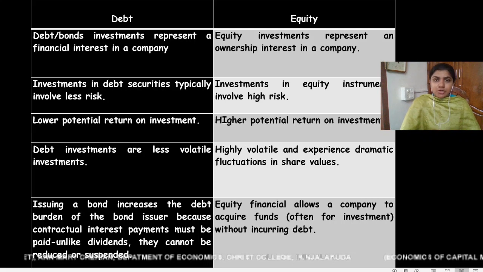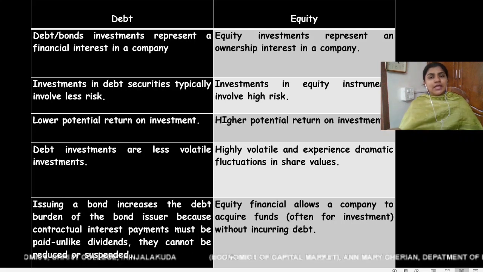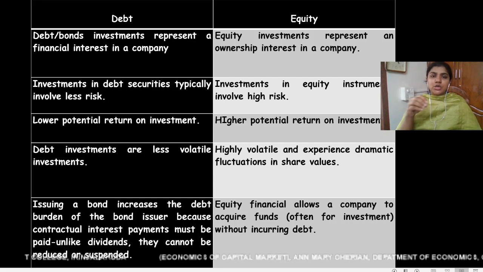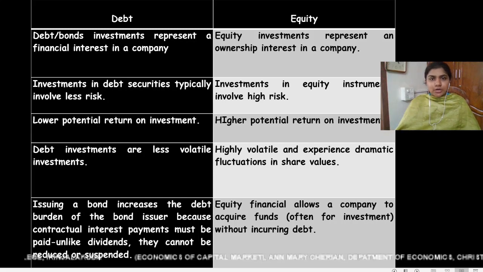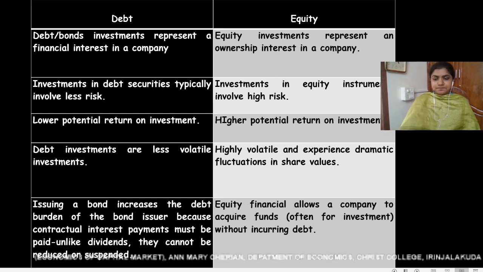For example, even though a company is running in loss, the company is obliged to pay the rate of interest on debt instruments. Whereas if a company is running in loss, the company need not pay any return, any dividend to the equity holders. So issuing equity will not increase the debt burden of the company, whereas issuing debt instruments will increase the debt burden of the company.